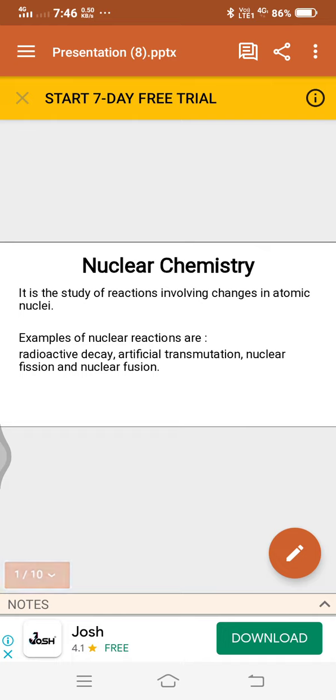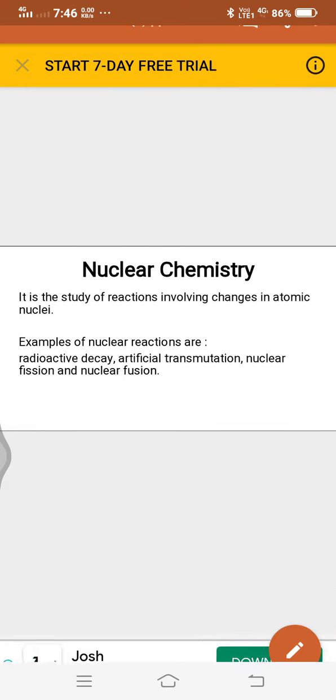Most of the 20th century research has been directed towards understanding the forces holding the nucleus together. To understand the changes occurring on the earth, geologists explore nuclear reactions.